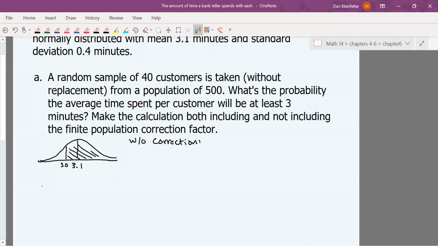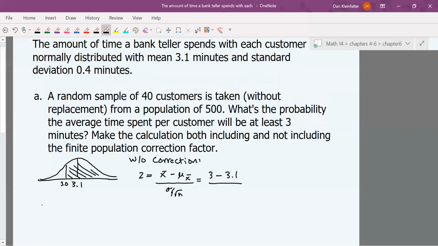The z-score will be x bar minus the mean of the x bars over sigma over the square root of n. So for this one, we want our sample to have a mean of at least 3 minutes compared to the 3.1 mean of the sample means. Our standard deviation is 0.4 minutes. Our sample size is 40.